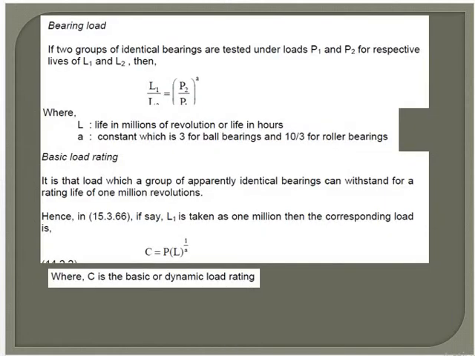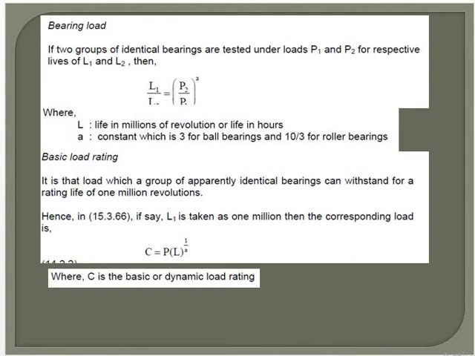Now we will see another one, bearing load. What is bearing load? If two groups of identical bearings are tested under loads P1 and P2 respectively, with lives L1 and L2, the life of bearing 1 and life of bearing 2, where L is the life in millions of revolutions or life in hours, then L1 by L2 is equal to P2 by P1 whole raised to 2. That is called bearing load.